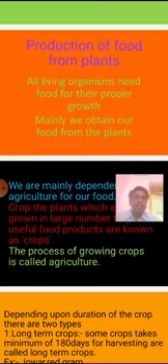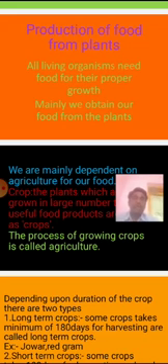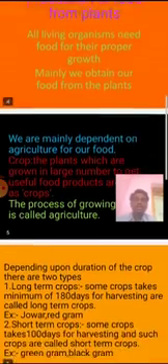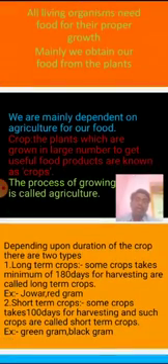Depending upon the duration of crop harvesting, there are two types of crops. One is long term crops and the second is short term crops. What is meant by long term crops? Some crops take a minimum of 180 days for harvesting and are called long term crops. Examples: jowar, red gram. Some crops take 100 days for harvesting. Such crops are called short term crops. Examples: green gram, black gram, etc.